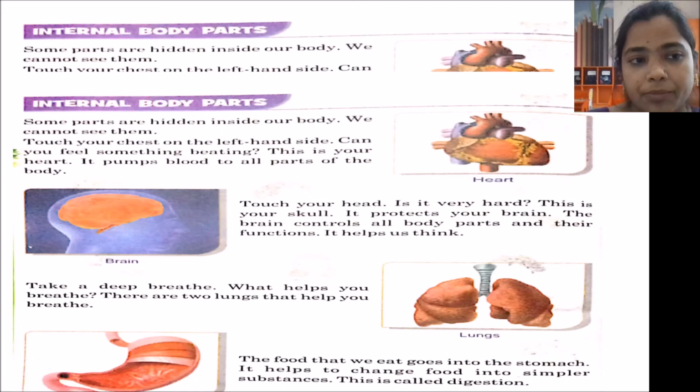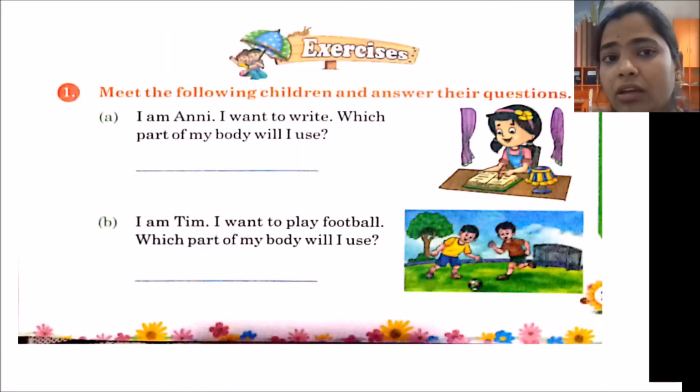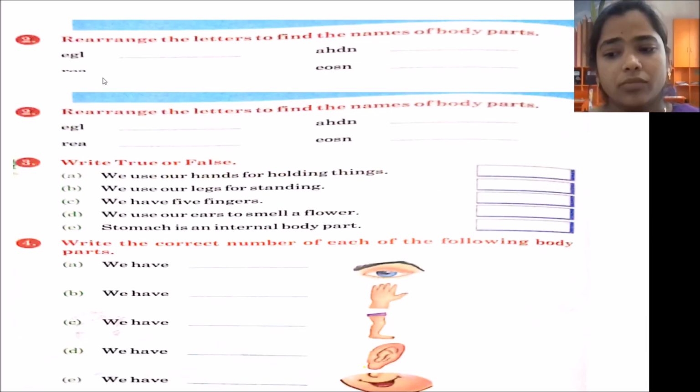Meet the following children and answer their questions. I am Annie. I want to write. Which part of my body will I use? She is asking you a question. So what will be your answer? The answer will be your hands are needed to write. Next, I am Tin. I want to play football. Which part of my body will I use? You have to use your legs to play football.